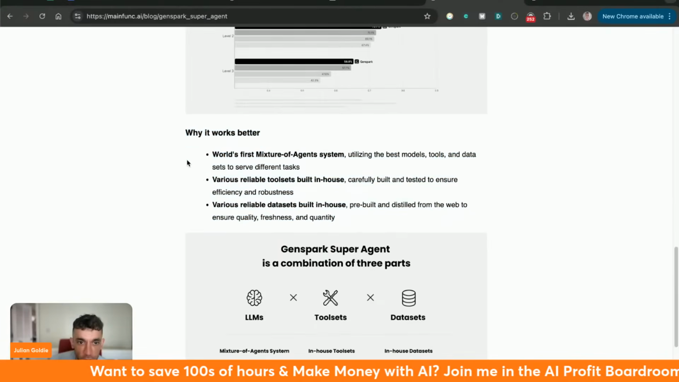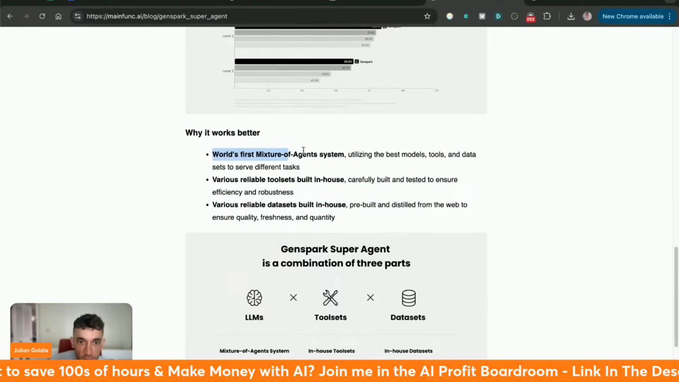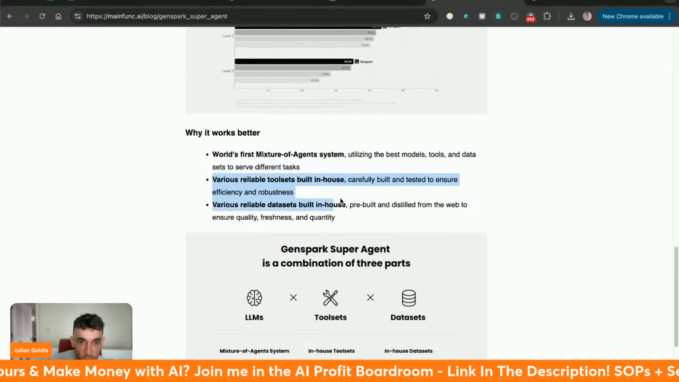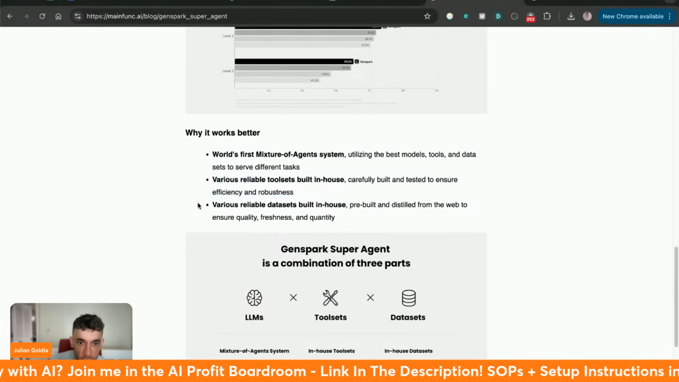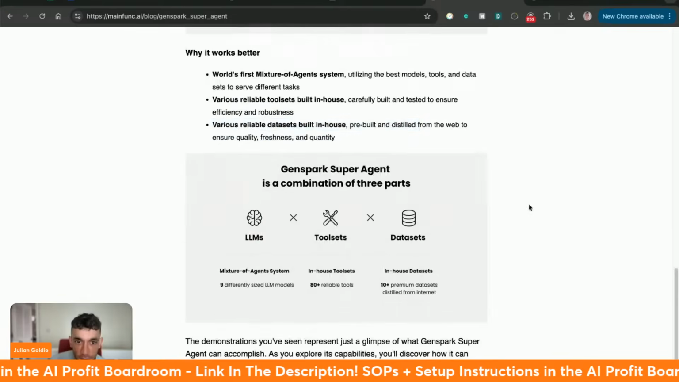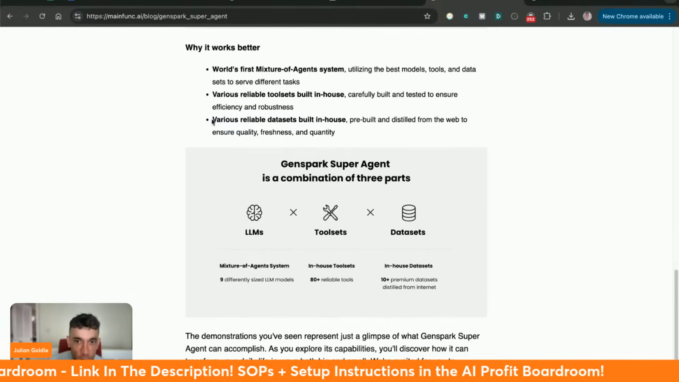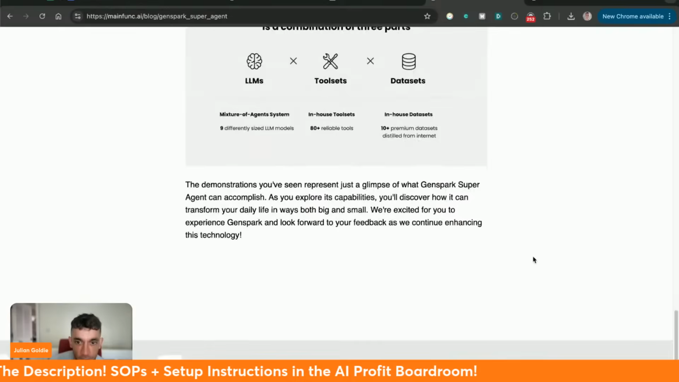Some examples. People might be asking, okay, why does it work better? Well, it's a mixture of different AI agents and tools. You've got different tool sets in-house. It's also got data sets in-house, right? So, for example, like distilling the web, pre-built stuff, that sort of thing.